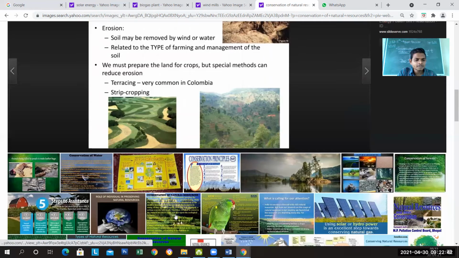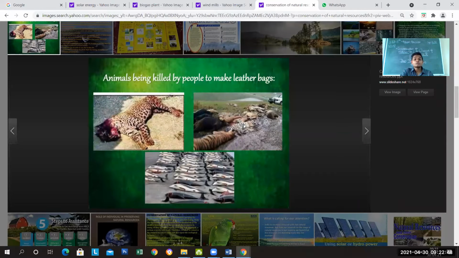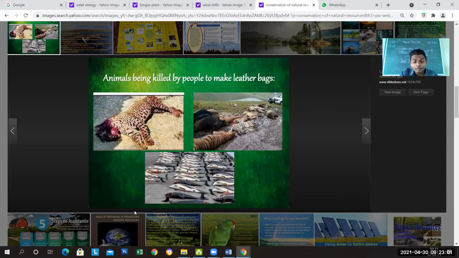Some of the pictures that I am going to show you: see how animals are being killed by people to make leather bags. Different fishes, tigers, leopards. These pictures are quite disturbing, but this is the reality, and that's why I am going to show it. Just see another picture.